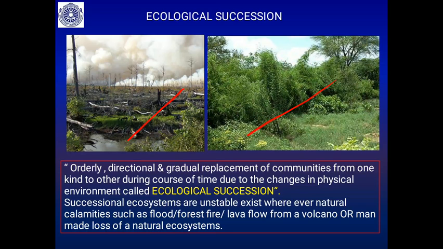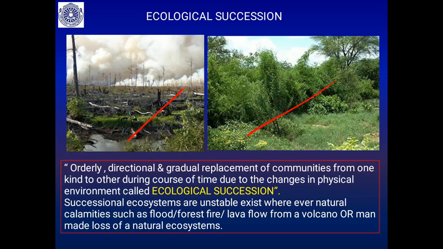So what exactly is a successional ecosystem? These are unstable ecosystems that exist wherever natural calamities such as flood, forest fire, lava flow from a volcano, or man-made loss of natural ecosystem occur. What you see here is a forest fire, and after some days or some years you will find grasses.